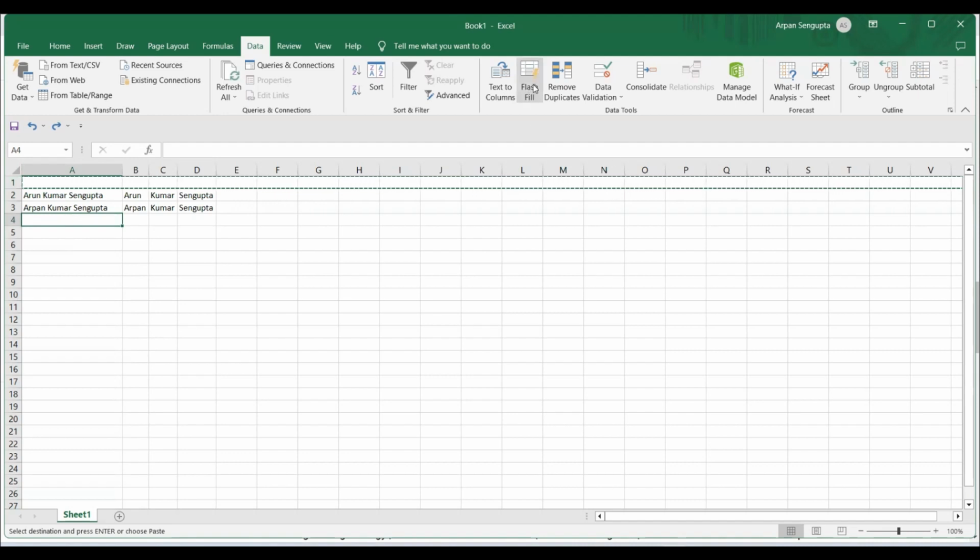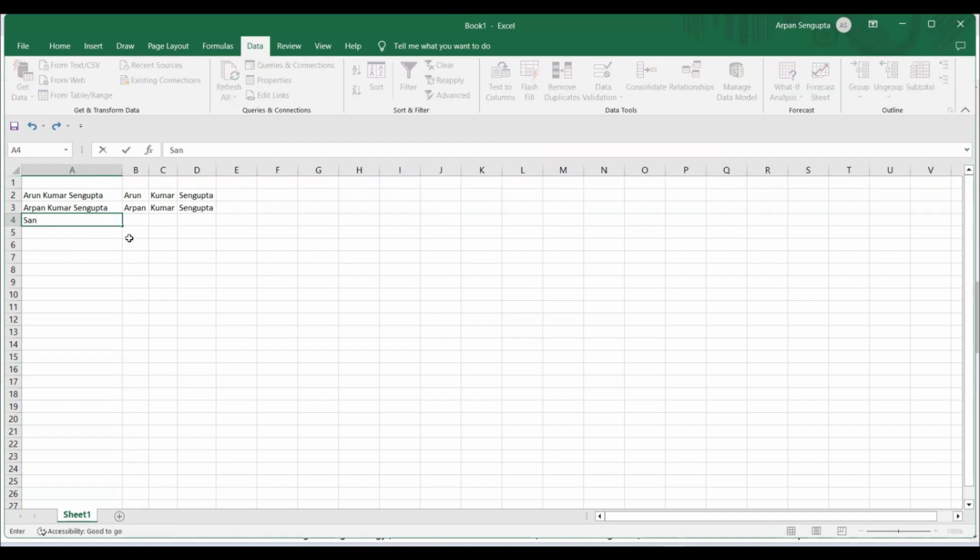That is called flash fill. Probably you don't know this. Many people don't know this. For example, if I just write my name, and this is my mother's name, and I'm just manufacturing the middle name, so I'm just writing Kumari and Samyukta. You use this as an example, place your cursor in a particular cell and use flash fill. It will automatically fill. You can also use Control E, and you can see it is automatically filling.